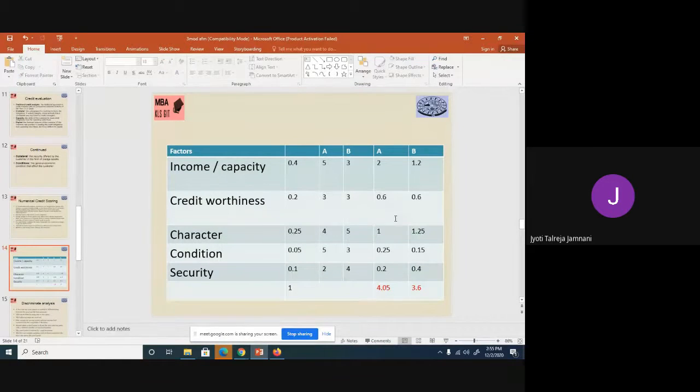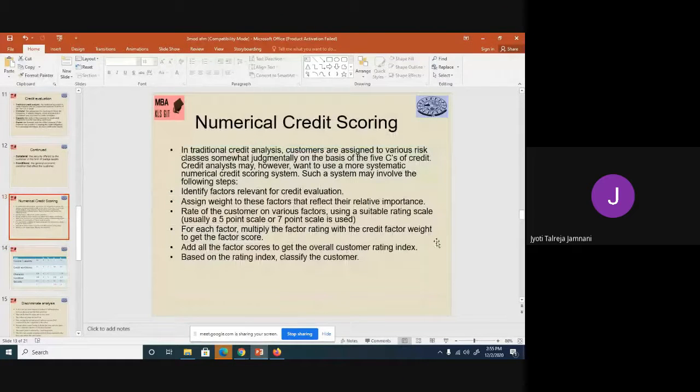You need not learn the process by heart. If you have understood this, you can write it in the exam in your own words also. So first is to identify relevant factors. Then you give weightage to those factors depending on their importance. Then you rate the customers on a 5-point or a 7-point scale based on those factors. You multiply the weightage with the rating and you get the factor rating. You add all the factor ratings and you get the total score of that customer. And whichever customer scores higher, you can give credit to that particular customer. So that is numerical credit scoring.